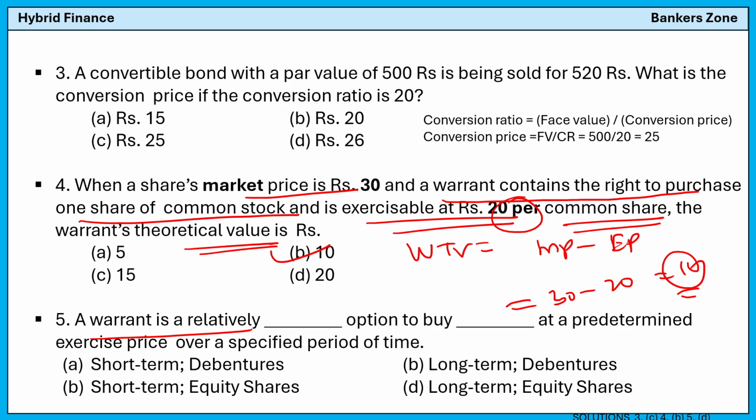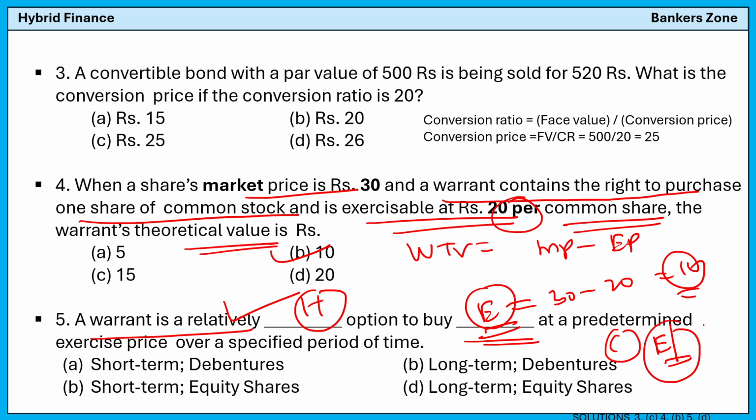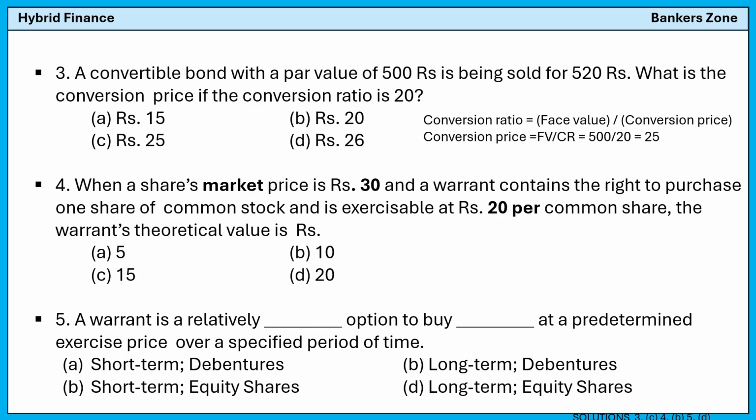Now see, a warrant is a relatively dash option to buy dash at a predetermined exercise price over a specified long period. So what is a warrant? A warrant is a long-term option to buy the equity. Warrant means simply a coupon. You can buy equity shares after a long time, for a longer duration, say after 5 years. So the correct option here will be D, long term, for it is a long term option to buy the equity.